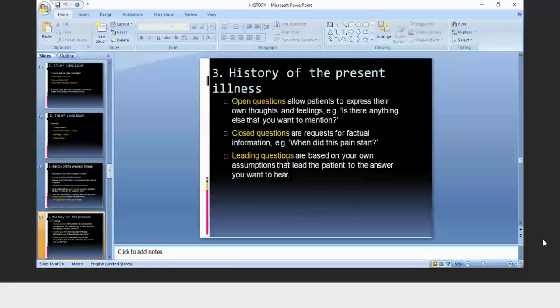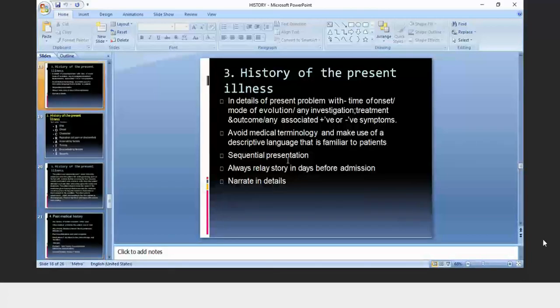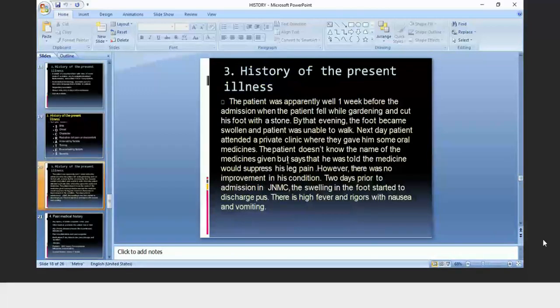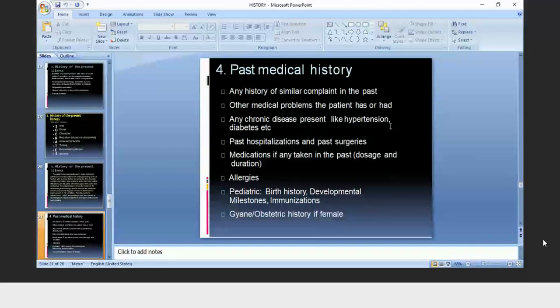Then after that, history of present illness. You have to write this, and then past medical history. In past medical history, ask about hypertension, diabetes, tuberculosis, surgeries, medications, allergies. In pediatrics, ask about birth history, developmental milestones, immunization. Or in gynae, you have to ask for menstrual history. Then the family history. Okay.